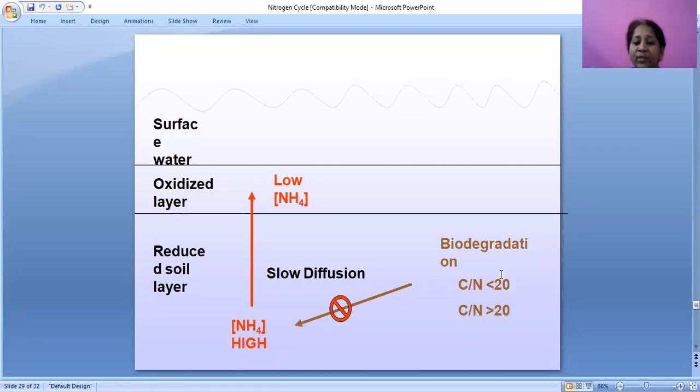C by N ratio less than 20, greater than 20. Slow diffusion, NH4 in the reduced soil layer. In the reduced layer, ammonification is more. In the oxidized layer, ammonium formation will be less.